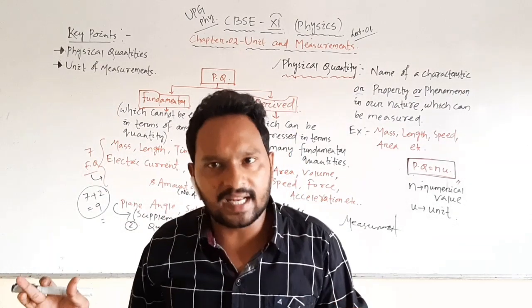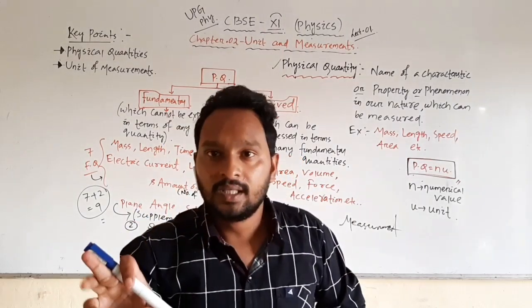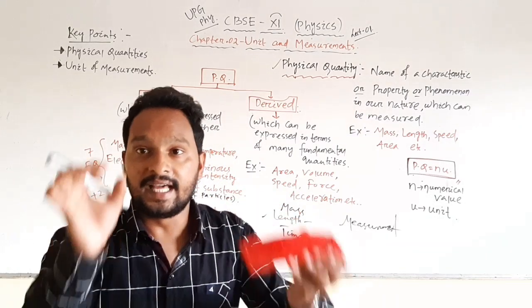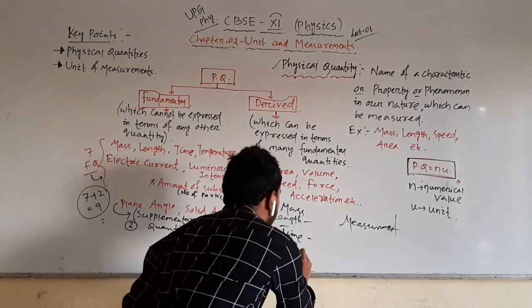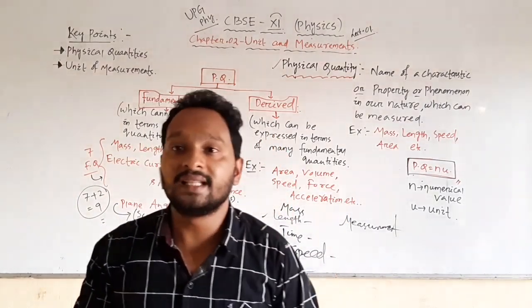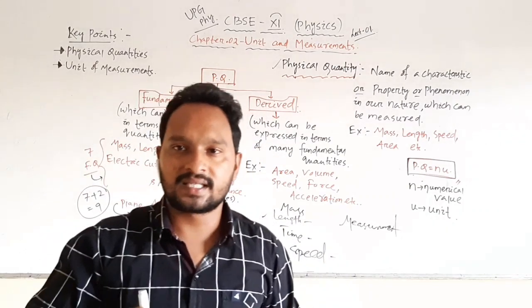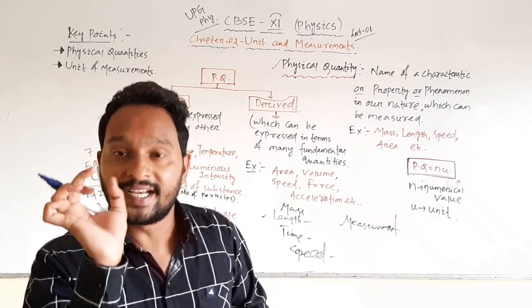We are traveling the same length, but my time is more, your time is less. So what is the difference between the two? There is a characteristic, there is a phenomenon, and we have given the name, that is speed. And then I will say, if I reach fast, my speed is more. So that is a phenomenon.